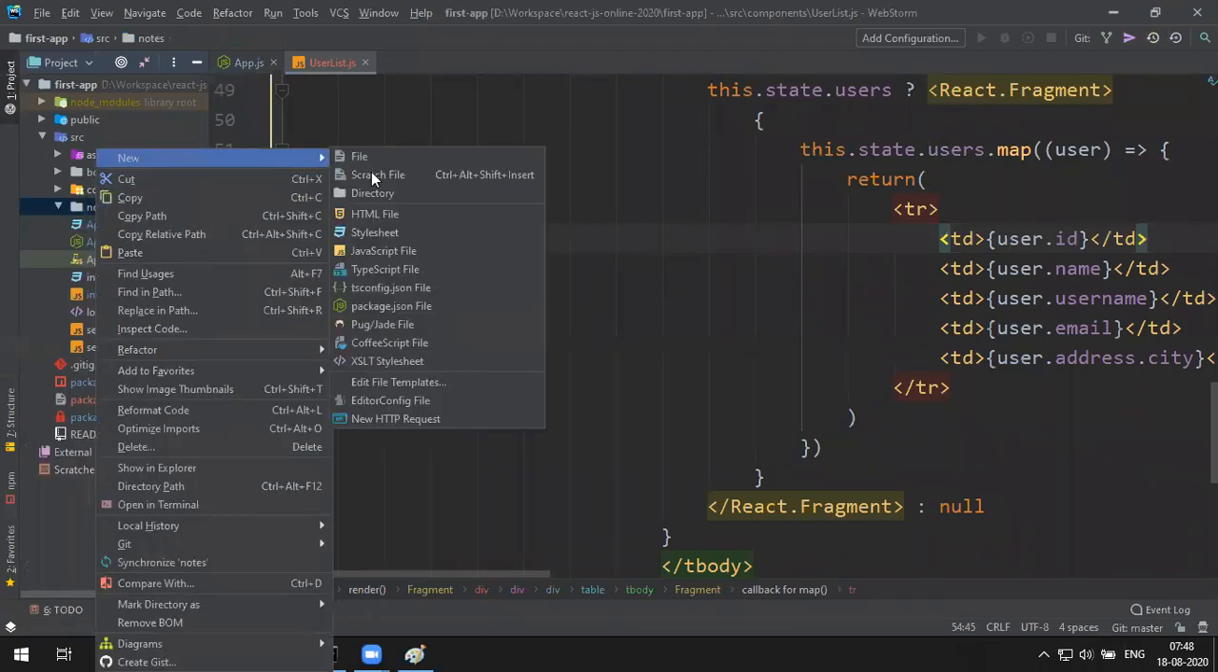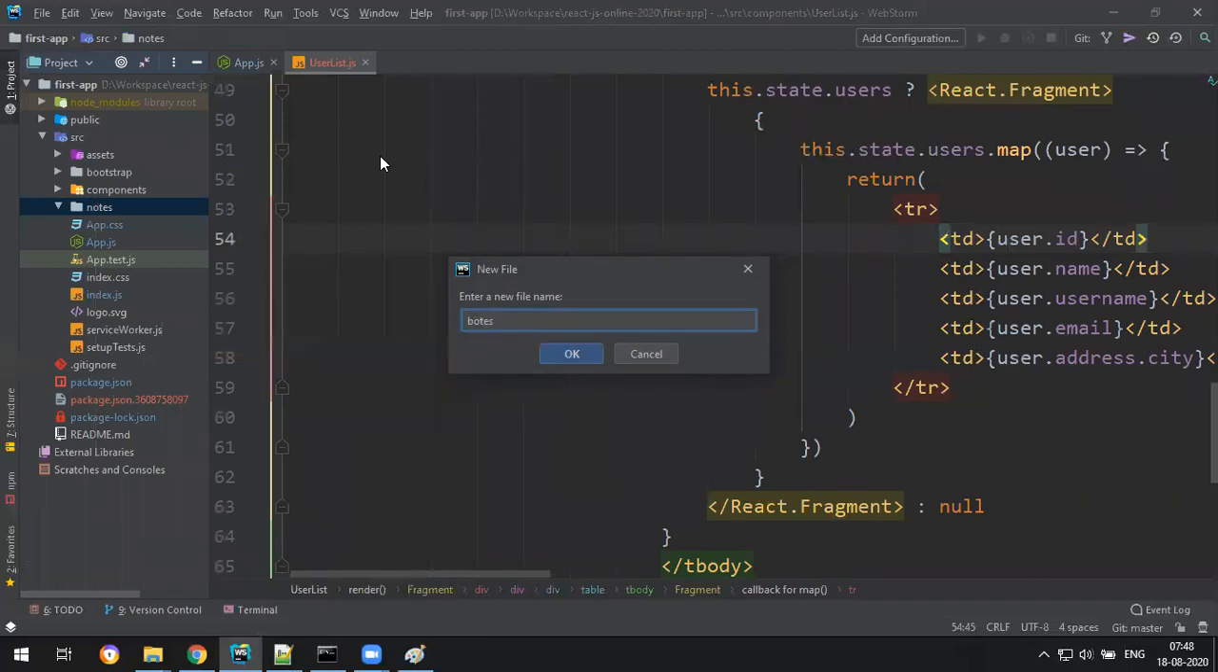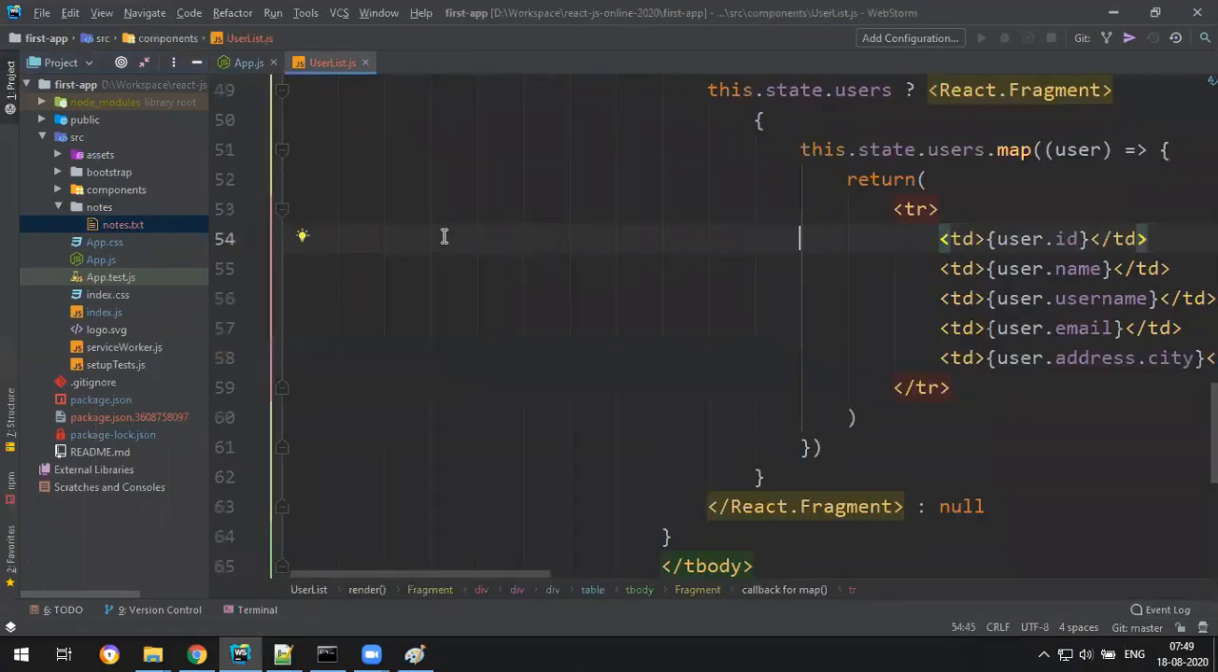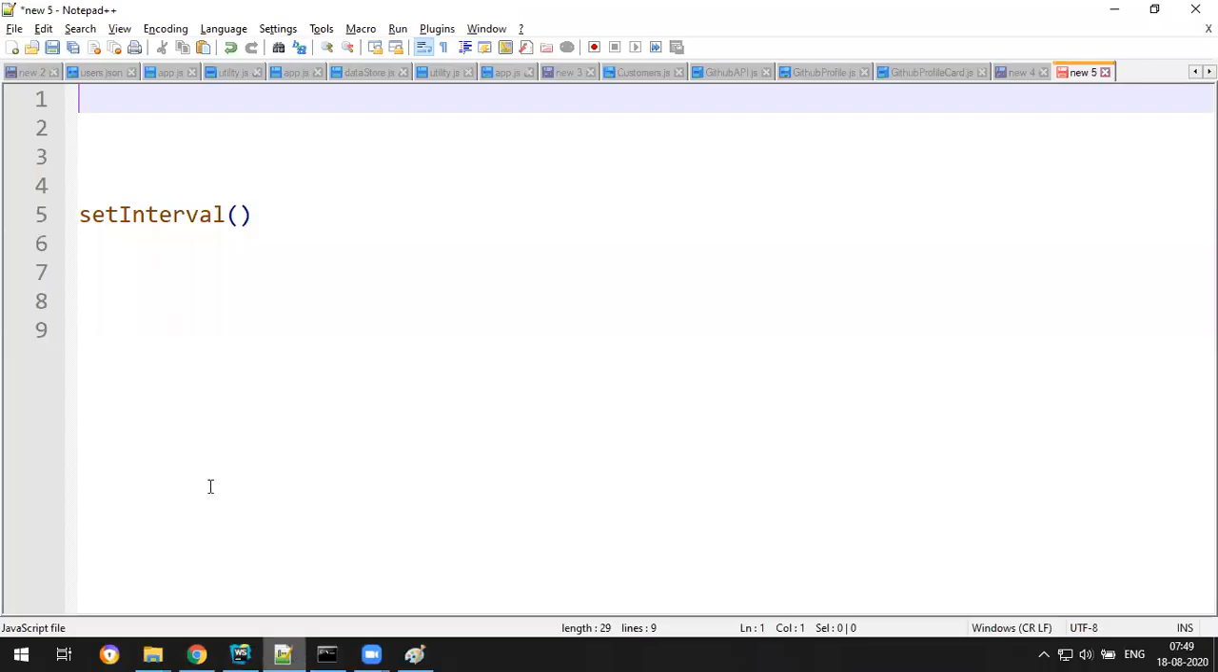So notes, right click, new file, notes, not ports, notes.txt. Okay, paste. Okay, you can refer to this. So what my plan now is, we learned successfully how to get data from HTTP using Axios.